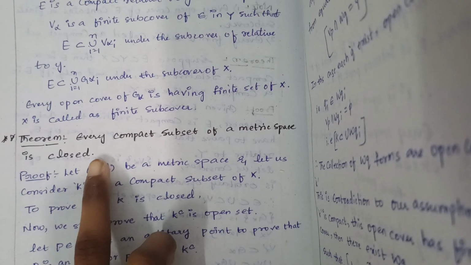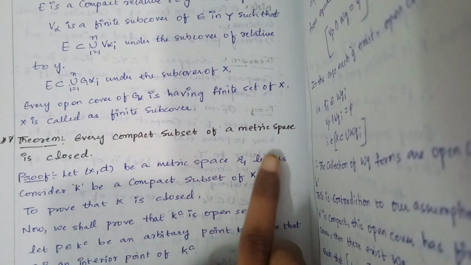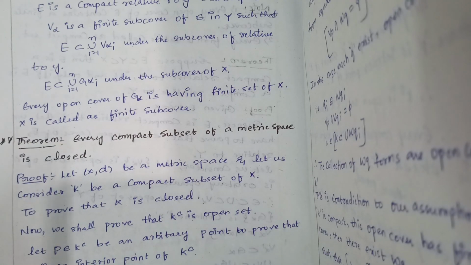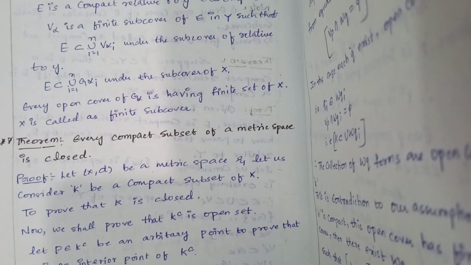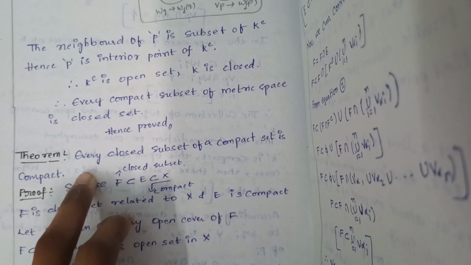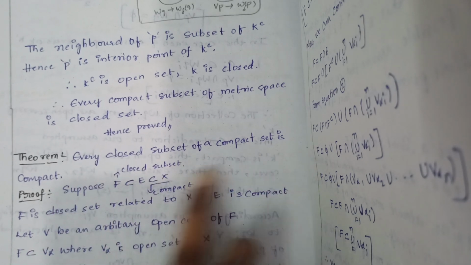And the next theorem is every compact subset of a metric space is closed. This is the most repeated question from 2024, like 2024 and 2025 and backlog question papers also. And sometimes this question is also asked: every closed subset of a compact set is compact.